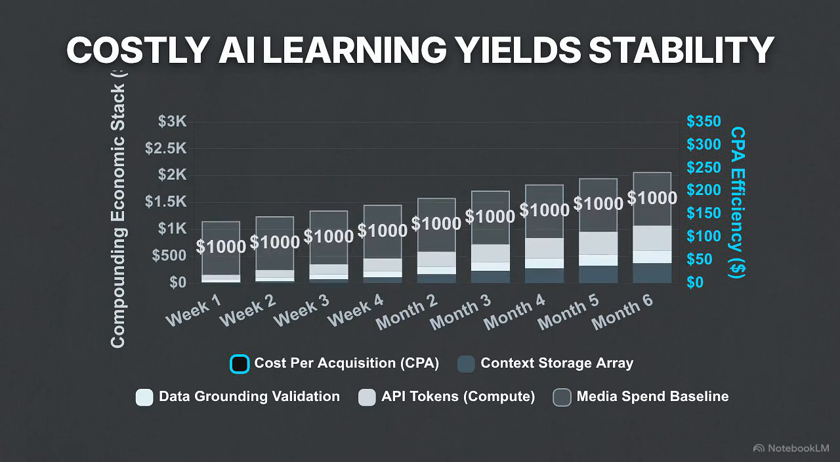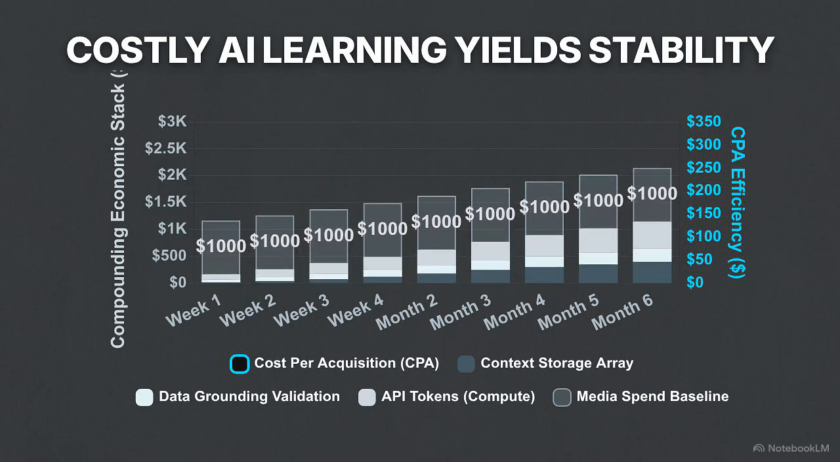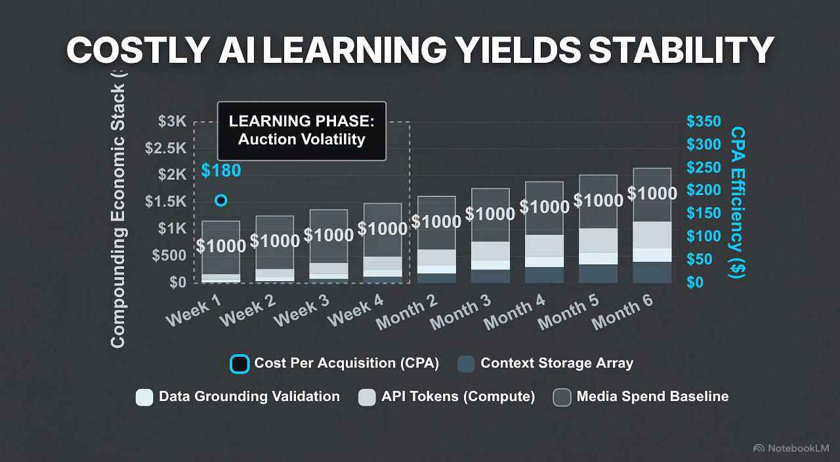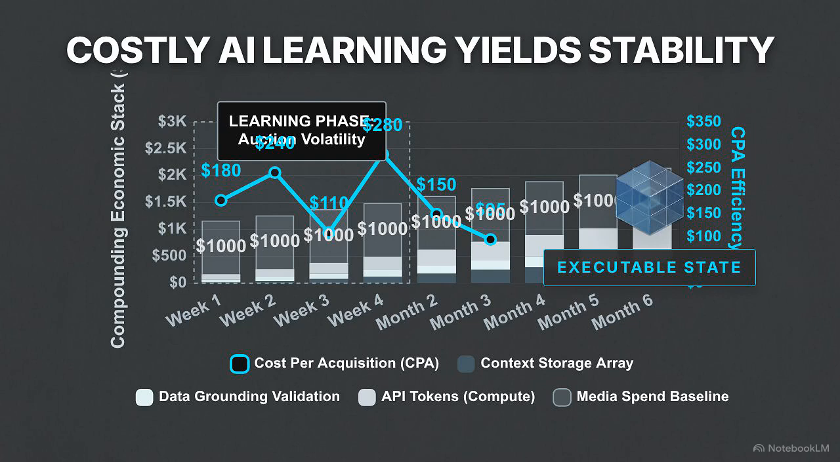Enterprise AI introduces token economics. Beyond media costs, custom Gemini pipelines incur compounding fees for API tokens, data grounding, and massive storage. Expect severe performance volatility during the learning phase. The AI buys inefficient inventory to test combinations and map auctions before reaching statistical stability.